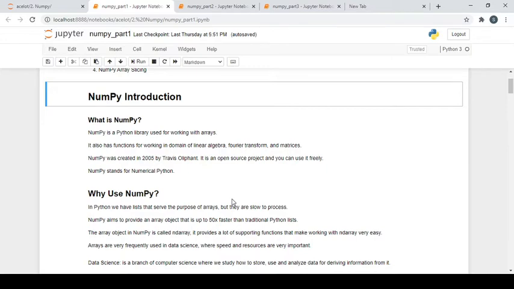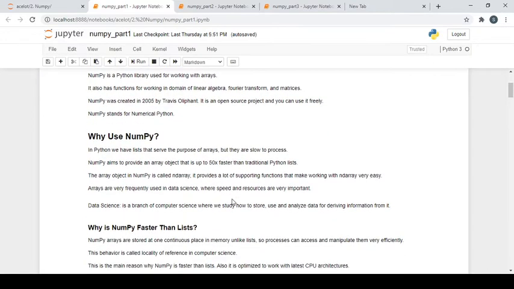Now the array. The array object in NumPy is called ndarray, and it provides a lot of supporting functions that make working with ndarray very easy. The things we can do with traditional Python we can replicate in NumPy with, of course, different syntaxes, but it will be faster and easier.